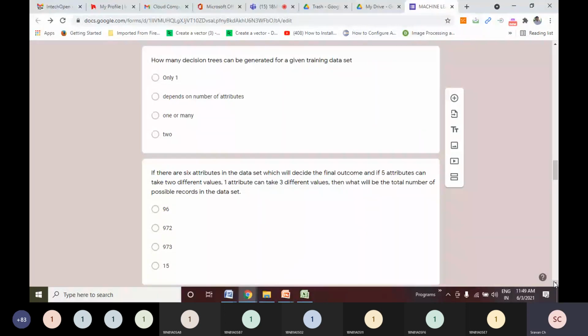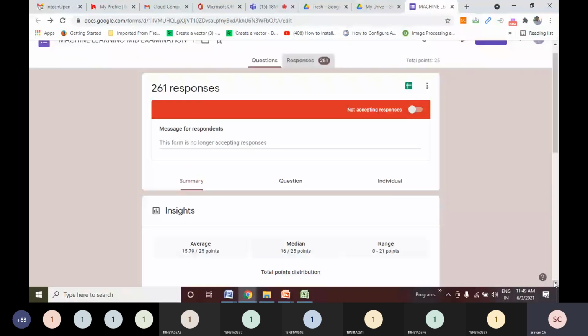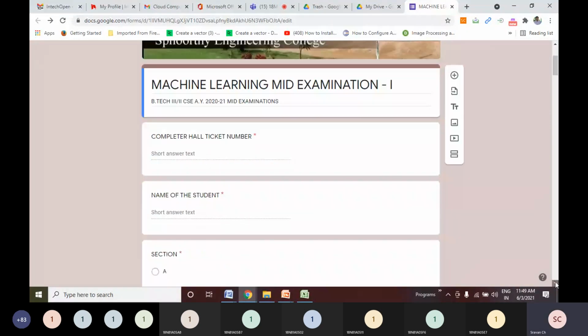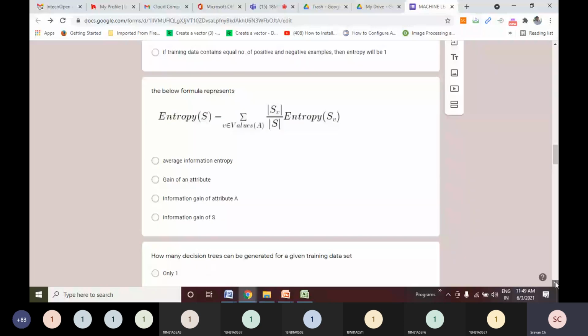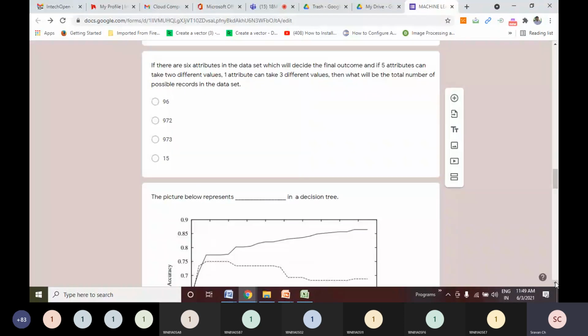Now next question. If there are 6 attributes in the data set which will decide the final outcome, and if 5 attributes can take 2 different values and 1 attribute can take 3 different values, then what will be the total number of possible records in the data set?